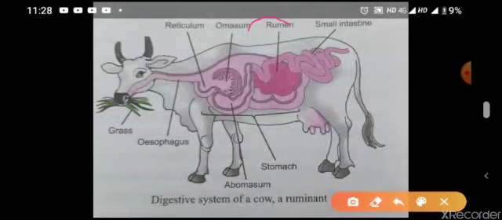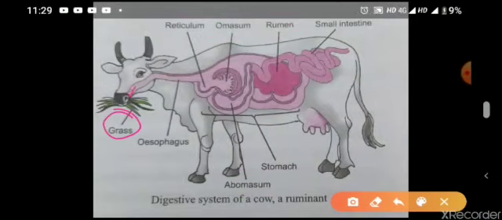is divided into four compartments. The first compartment of their stomach is the rumen, and that is the largest compartment of their stomach. Now the second one is the reticulum. This is the second compartment. The third one is the omasum, and the last one is the abomasum. So these four compartments are the stomach of